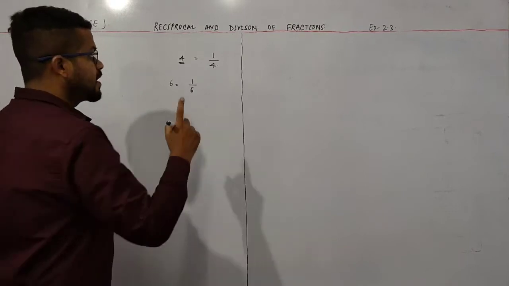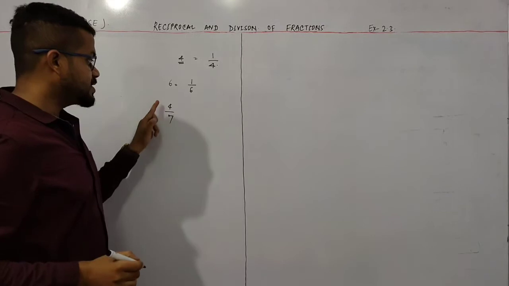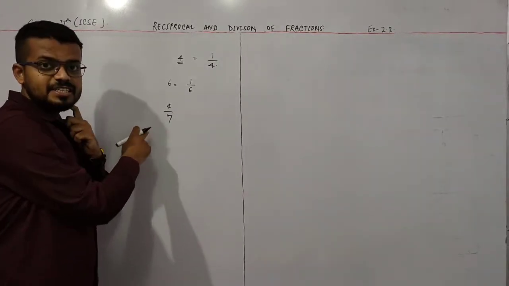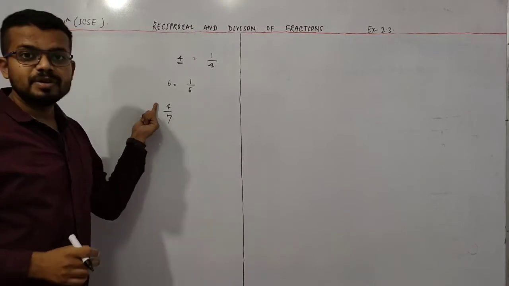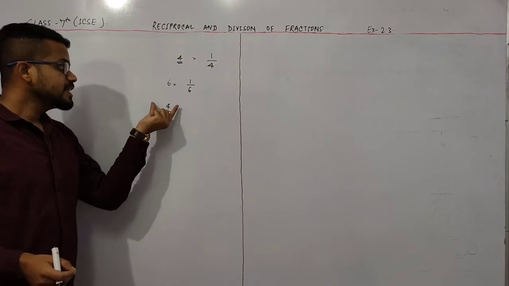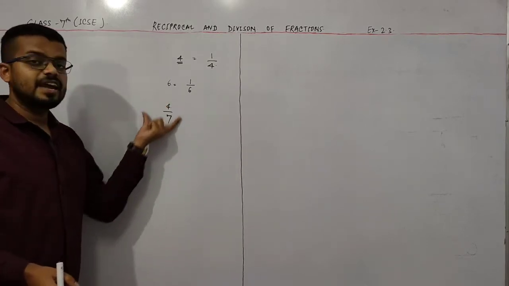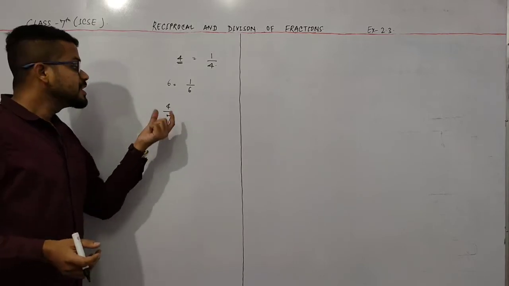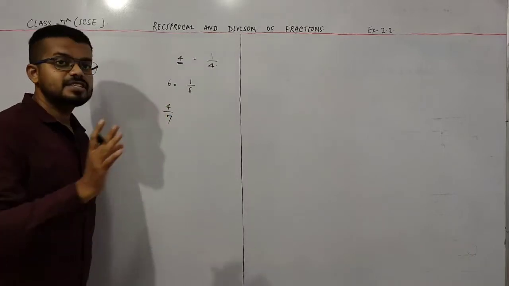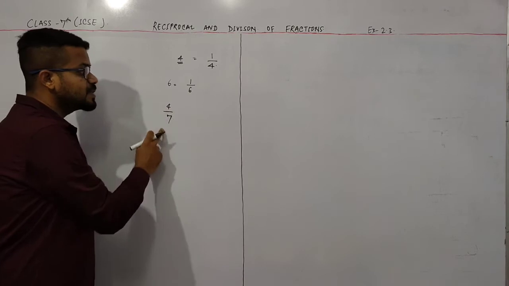So now if I have a fraction like 4 by 7, which type of fraction is this? Is this a proper fraction or an improper fraction? This is a proper fraction because here the numerator is less than the denominator. And an improper fraction is when the numerator is greater than the denominator. Okay, so here this is the fraction 4 by 7.